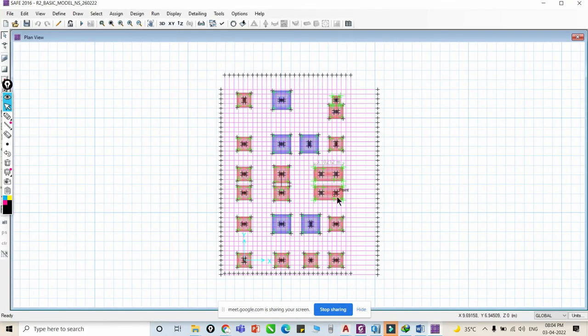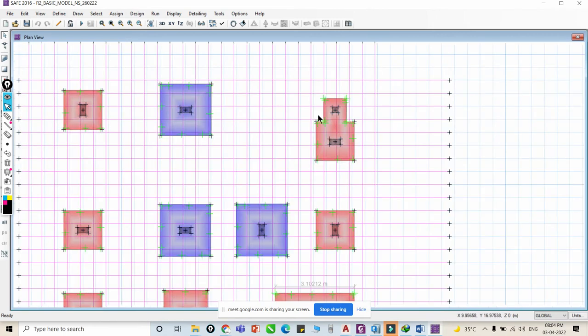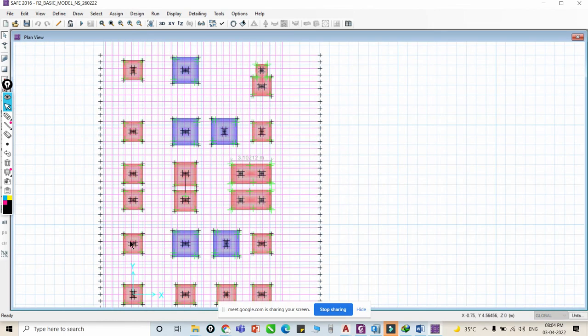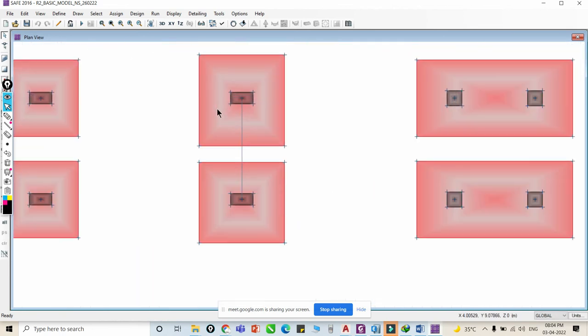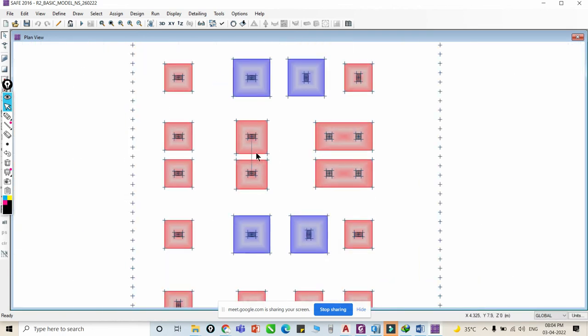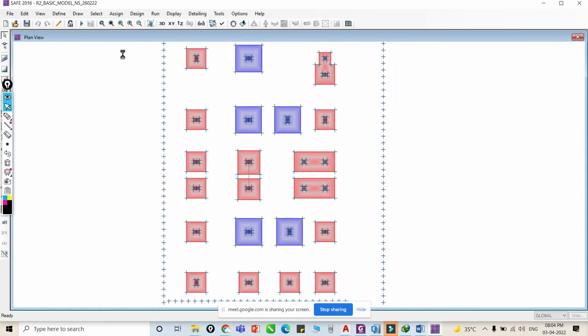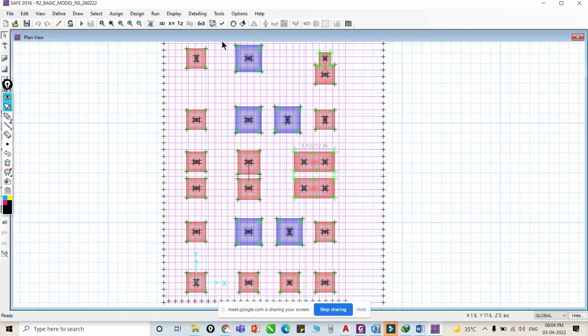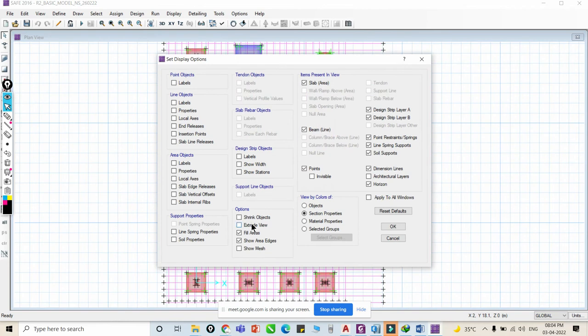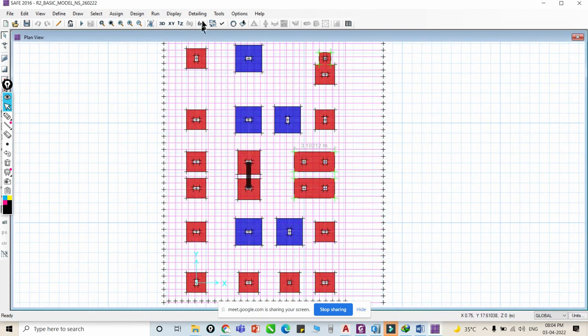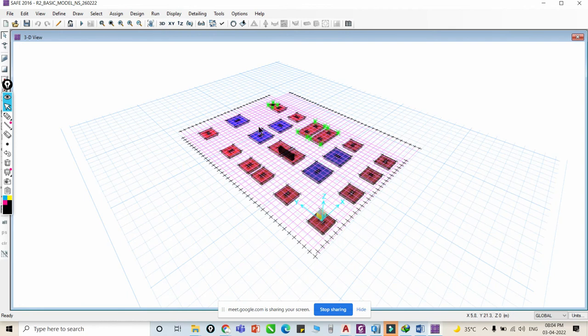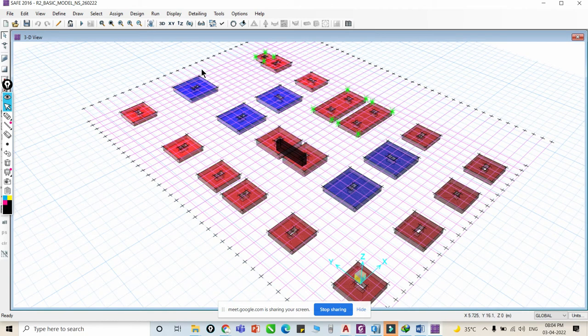You can see some of this. There are some combined foundations, some normal pad foundations, and some strap beam type foundations. All the foundations we will design using SAFE 2016. It is also very important right now, and currently it is in demand in the market. So if you use ETABS, you model your structure there, and design the foundation using SAFE 2016. Using these different software, we will design our structures.